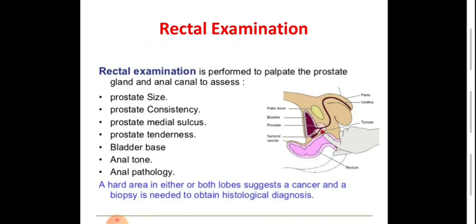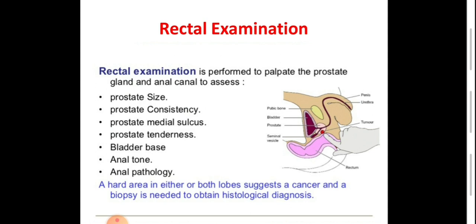Now, rectal examination. It is an integral part of abdominal examination and specifically genital examination. Rectal examination is performed to palpate the prostate, anal canal, rectal content and rectal wall.